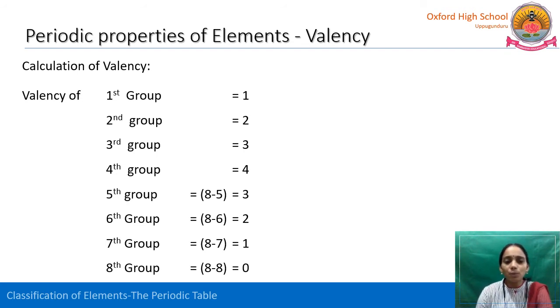From the fifth group onwards, the valency is the number of electrons accepted. That means we have to subtract the group number from 8. 8 minus the group number is called the valency. See here, the first, second and third group elements lose their outermost electrons, 1, 2, 3, to get the stable electronic configuration.